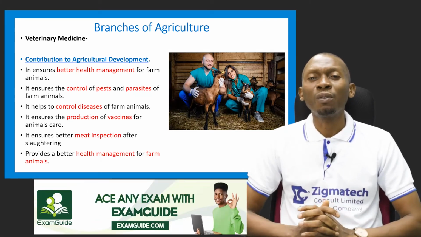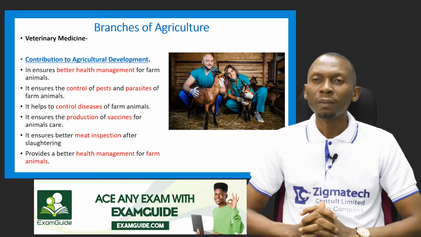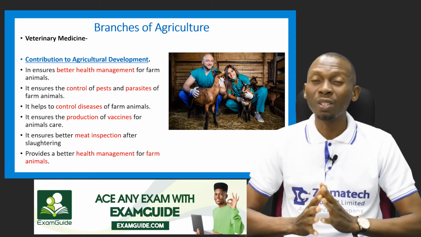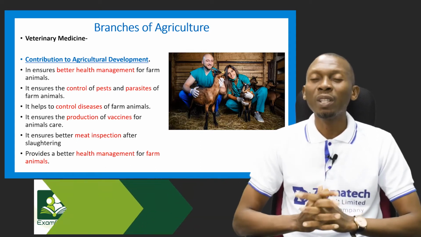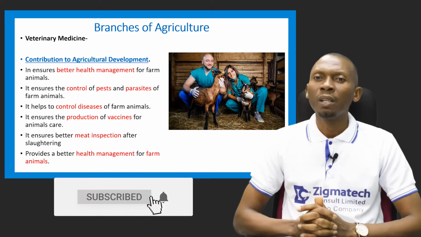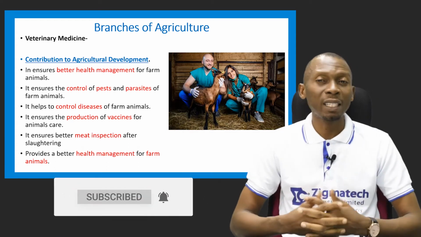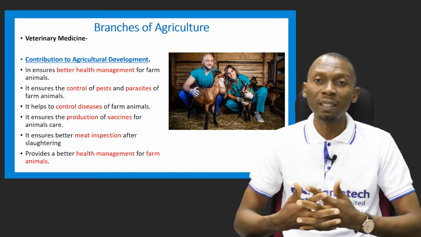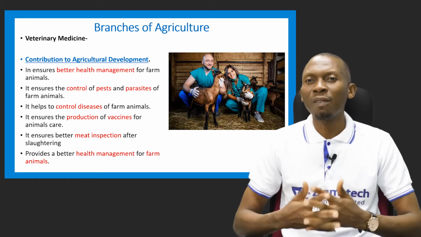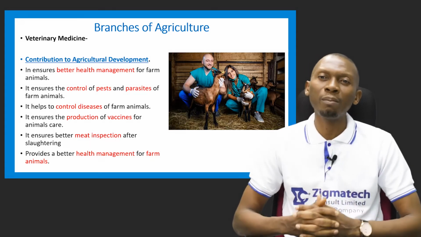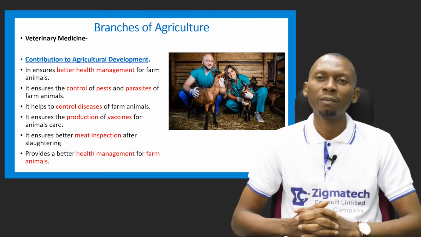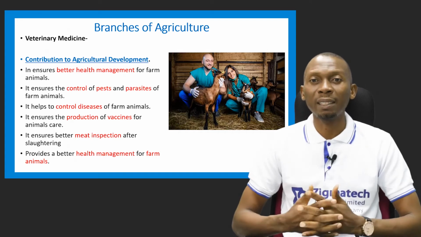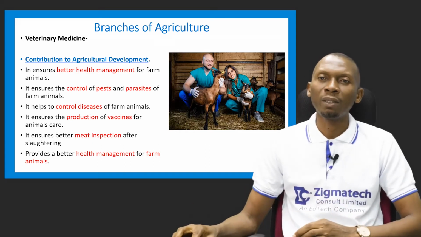They're also involved in meat inspection. After animals are slaughtered, the products need to be inspected to be sure that they are good for human consumption, to also prevent the transfer of diseases from these animals to humans, which are called zoonotic diseases. So veterinary medicine covers this aspect by ensuring that there's better meat inspection after slaughtering. And it also helps to provide good health management, as I stated earlier, for our farm animals.